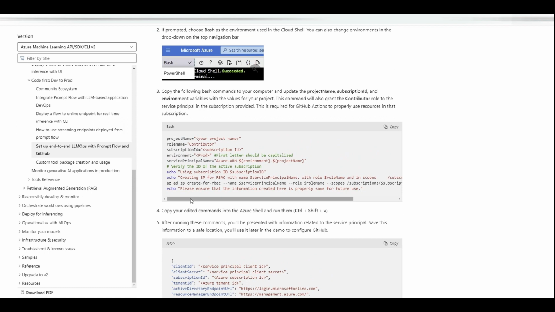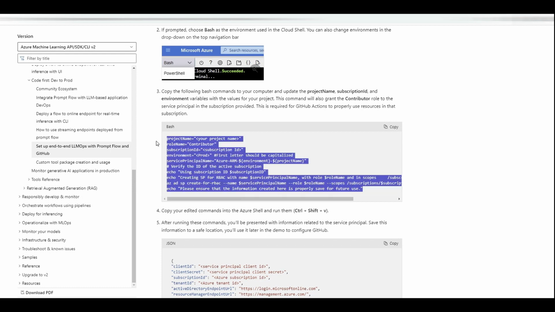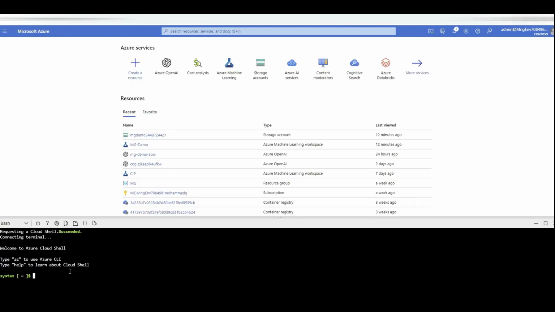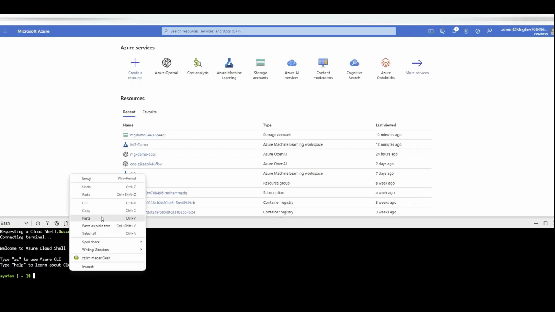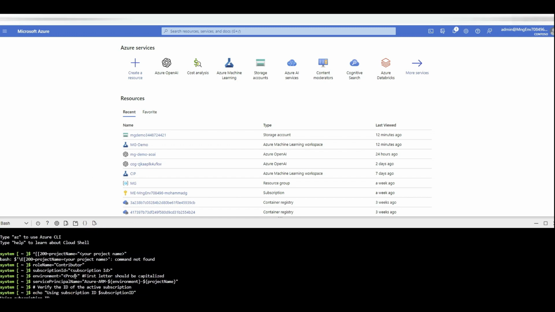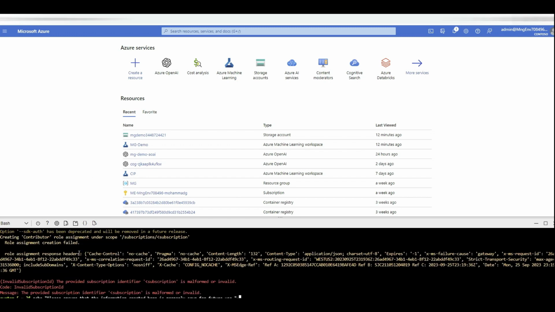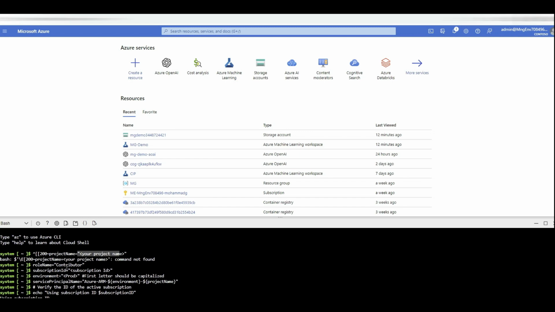So in order to run, you need to copy this, and you need to change the project to the project name that you want, keep the role name contributor, paste your subscription ID, environment: prod, staging, whatever you want to put, and the rest, that's it. You don't need to change anything. You just copy and paste this after changing these values, of course, here in the bash. Well, I think it didn't work because I didn't change the names here, or maybe it did. Yeah, I already created one, so I don't need to.